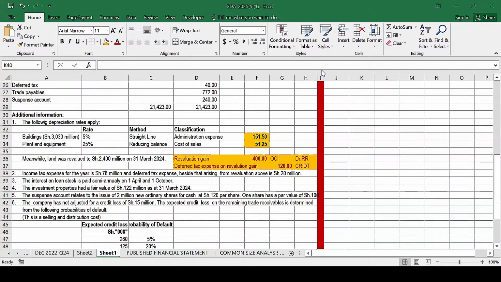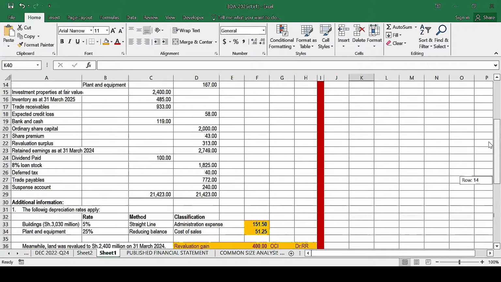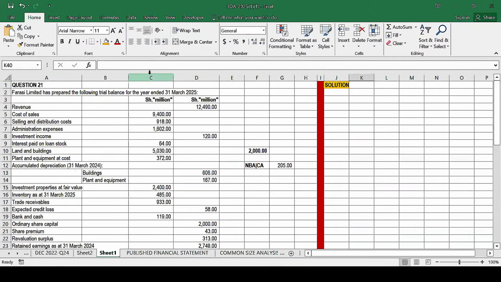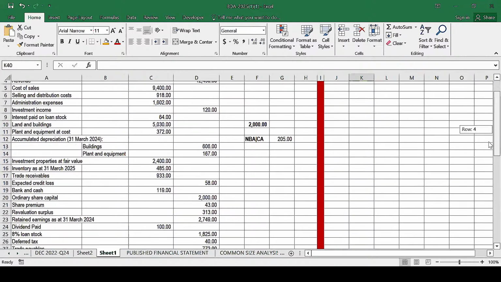Okay. So let's then move to the other point. In point number 3, we are told the interest on loan stock is paid semi-annually on 1st of April and also 1st of October. Remember when this year ended? This year ended on 31st of March 2025. So what we need to do basically is compute how much interest was supposed to be paid in relation to those loan stock.